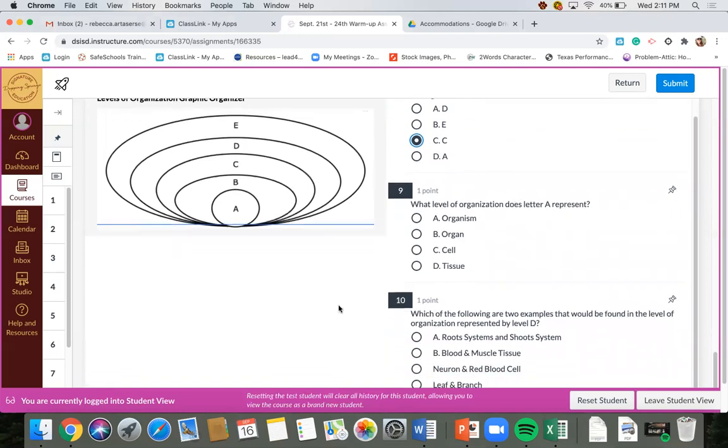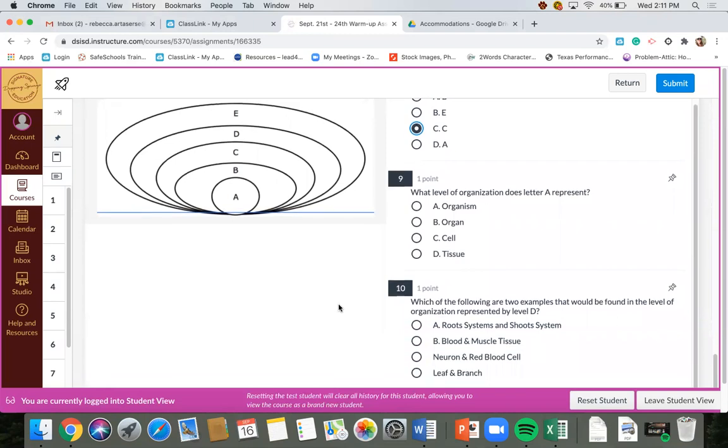So question 9, what level of organization does letter A represent? Well, we just answered that. It is the smallest circle, and we know the smallest unit of life is a cell. So A represents our cell. So again, the answer is C, cell.